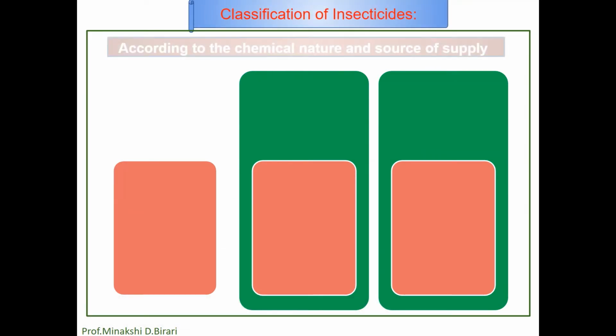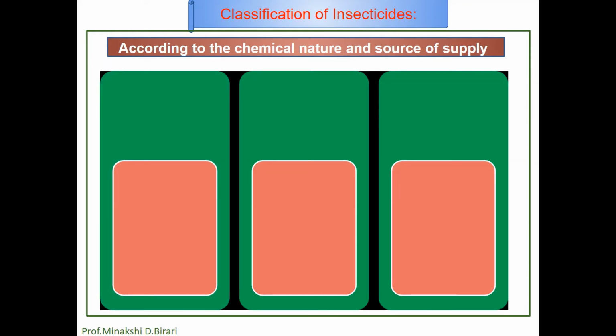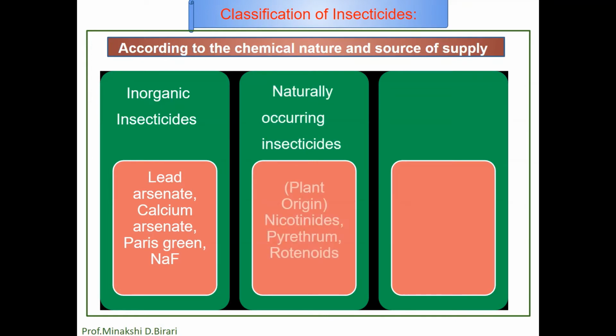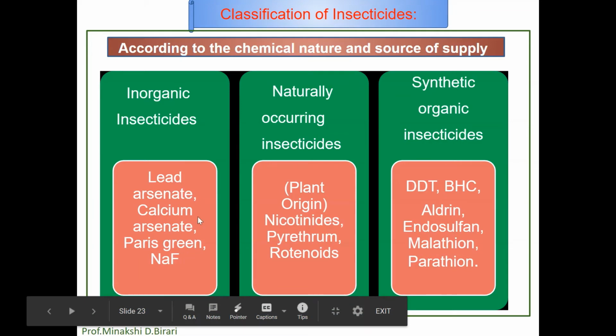Secondly, insecticides are also classified according to the chemical nature and source of supply. Mainly it is classified into three groups. These are inorganic insecticides, naturally occurring insecticides, and synthetic organic insecticides. First one, inorganic insecticides. These include arsenicals, also fluorine compounds, lead arsenate, calcium arsenate, Paris green, sodium fluoride, etc.